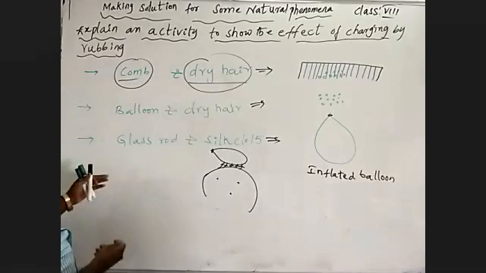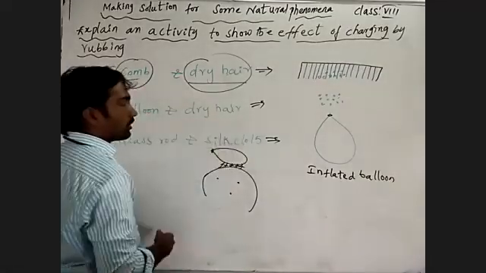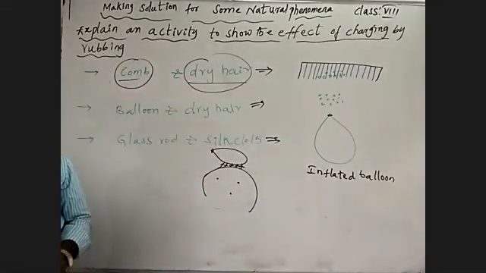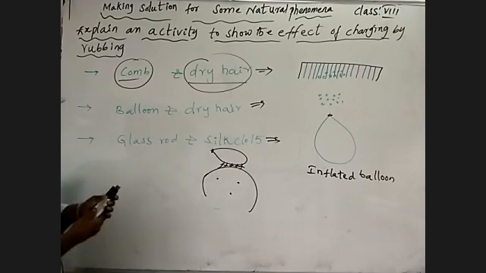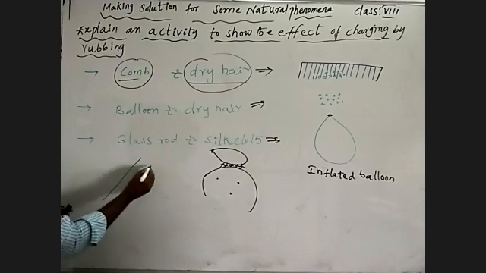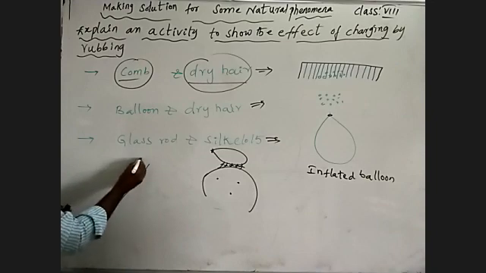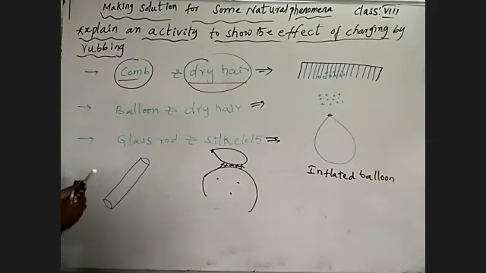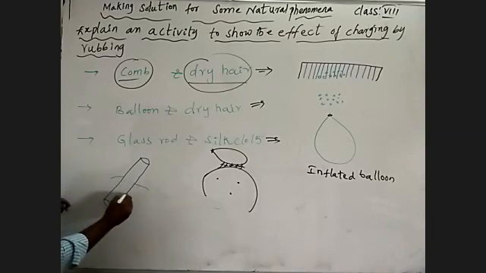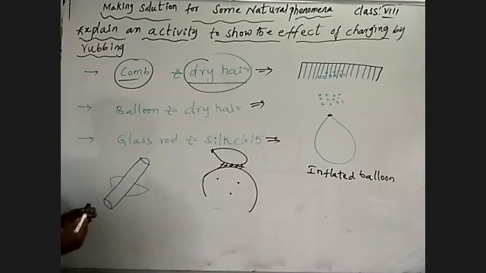Understand? The same applies to a glass rod and silk cloth. When you rub a glass rod on silk cloth, this is the glass rod and this is the silk cloth.